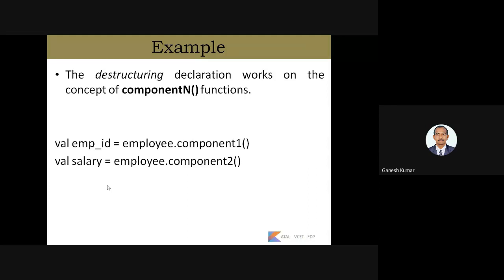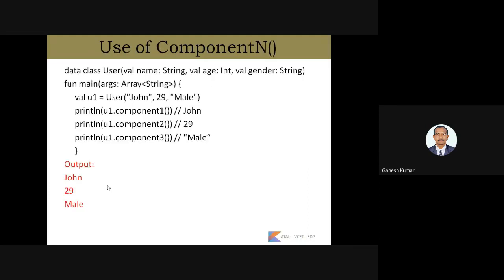I will explain with an example. So here we have used three parameters: name, age, and gender. Here component1 indicates the name, component2 indicates the age, and component3 indicates the gender. So we can easily add n number of parameters, and we can easily split the parameters with the help of the component functions. We can extract the values given for an object with the help of these components, and we can separate each and every component from the object's value.